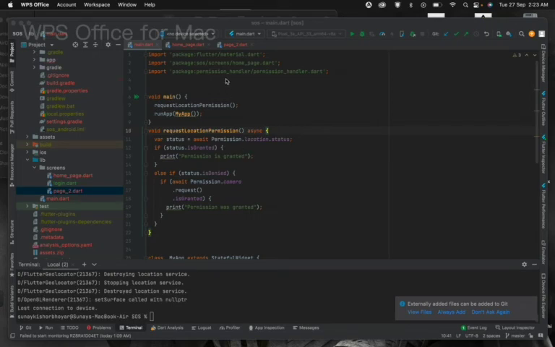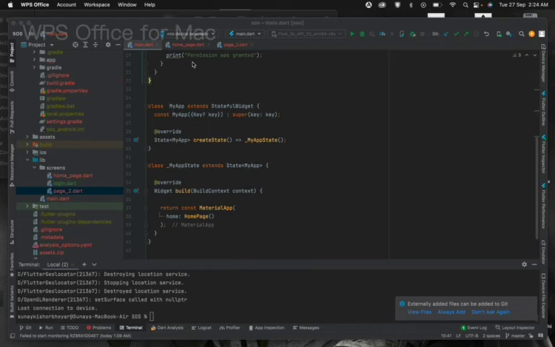So basically, this is our code. This is our main dot file in which we have imported all the required modules. Just below it is the main function that executes when the app is being opened. Firstly, it requires permissions like the location permission and the SMS permission. This is the main function which calls the home page.